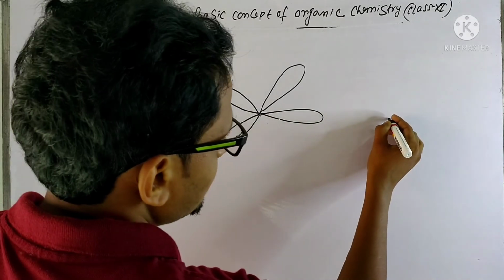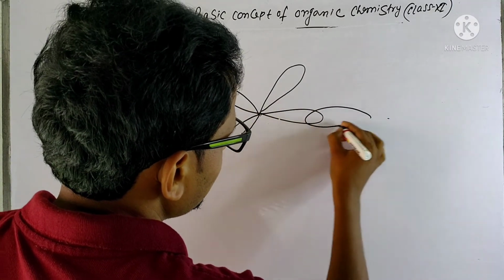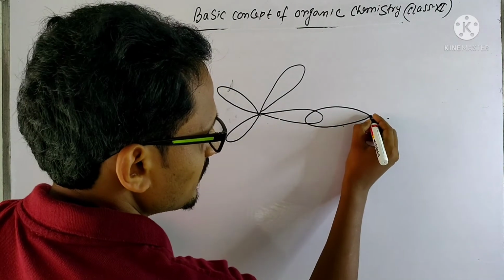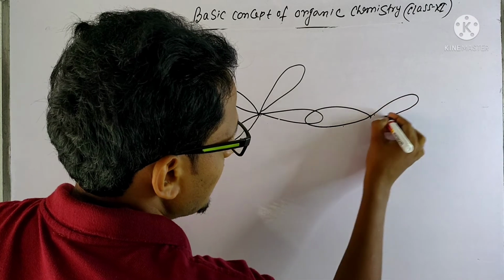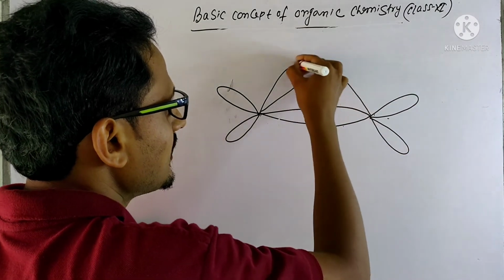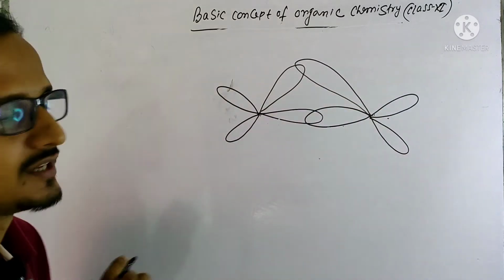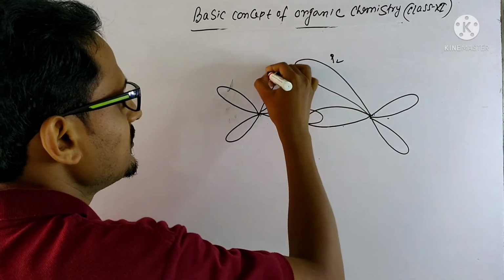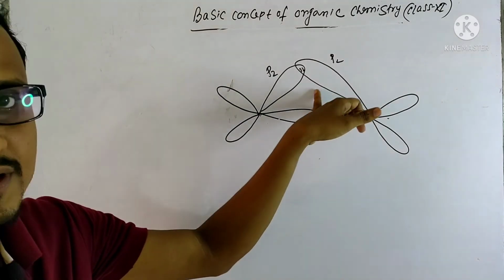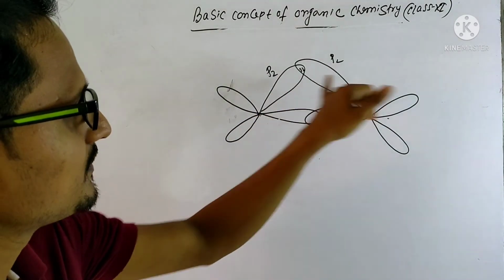This is the other carbon having another sp2. These all are sp2 hybrid orbitals, and we have another pz orbital. Now these two pz orbitals overlap with each other laterally. That means minimum overlap will be there to form a pi bond. This is forming a pi bond.